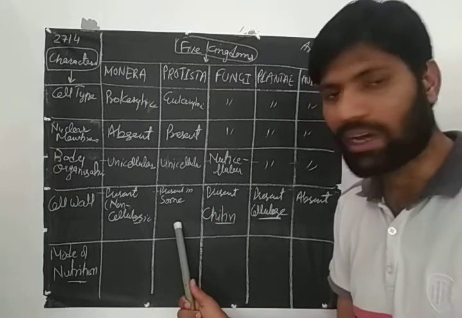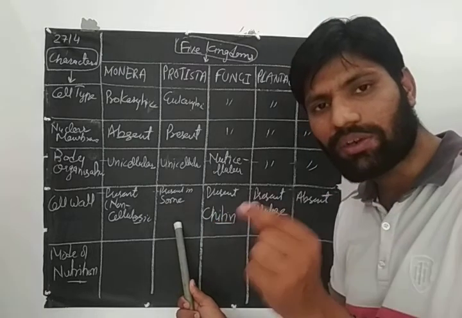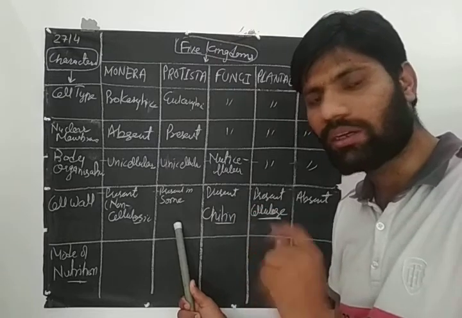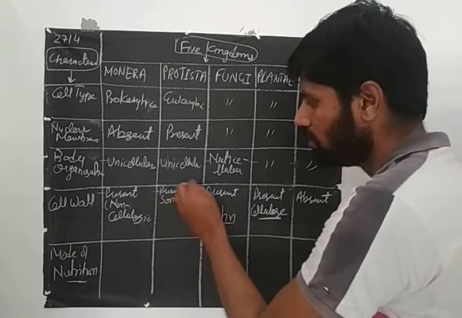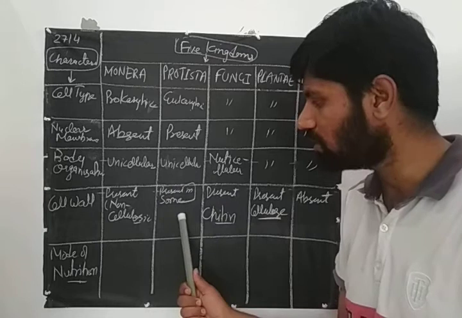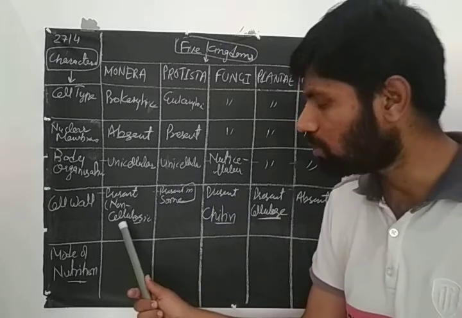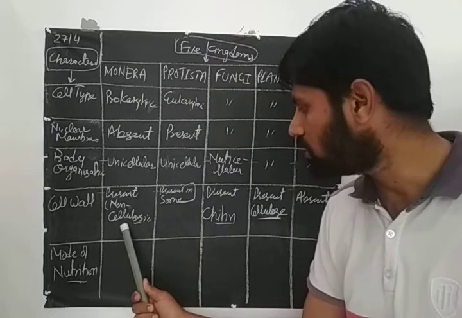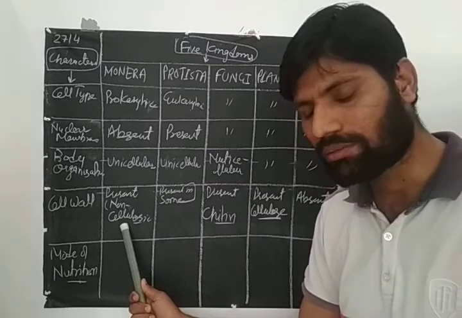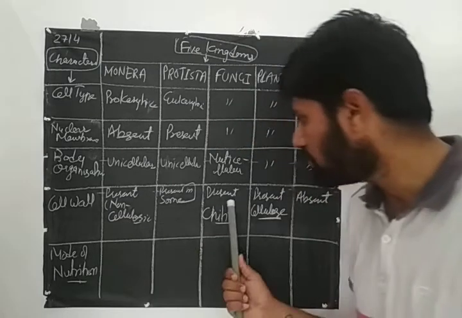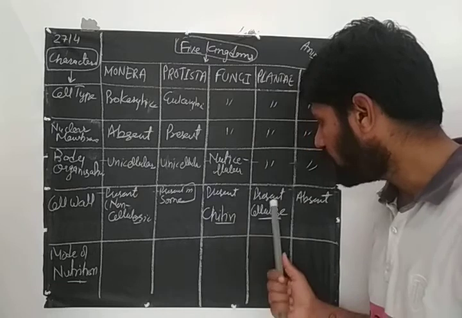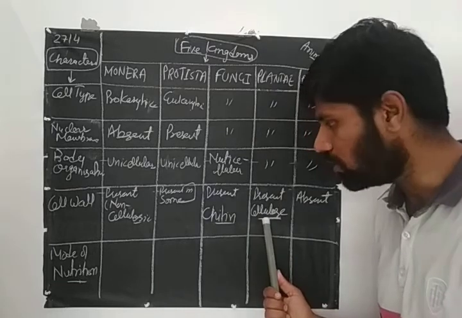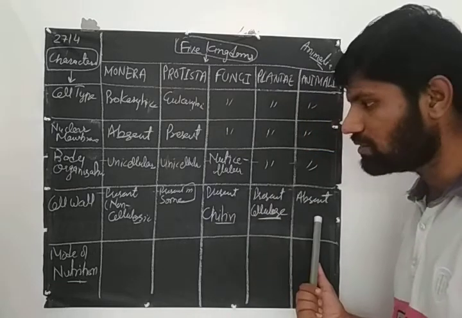Okay, and there is another type of little bit different kind of cell wall, not a true cell wall, something different, or we can say a covering. So present but non-cellulosic. Then present here, made up of chitin, and present here, made up of cellulose. So in animals this is absent.